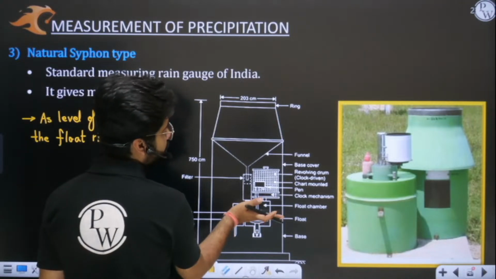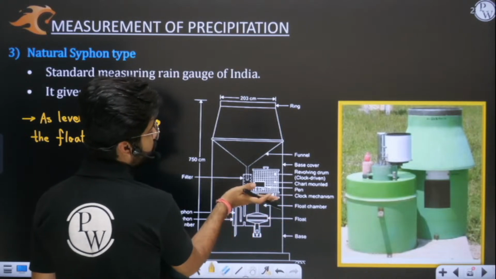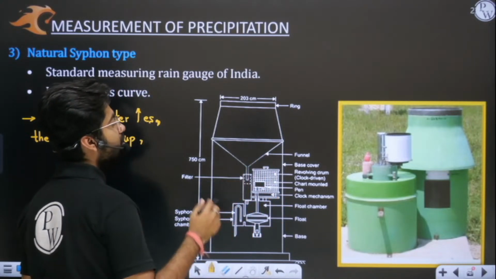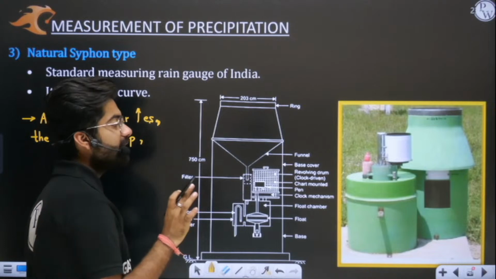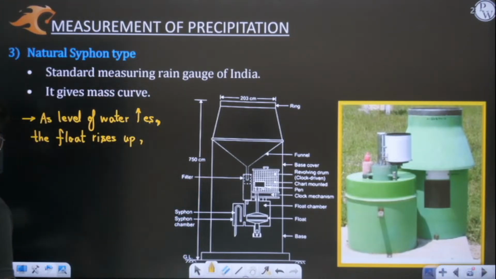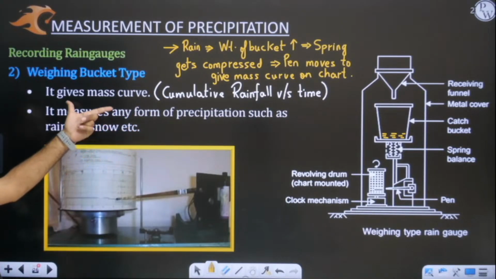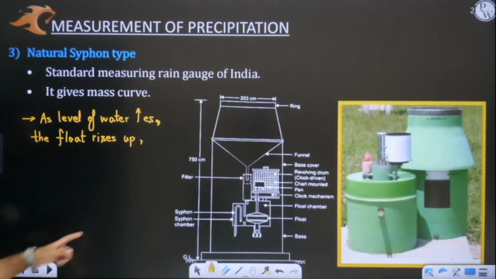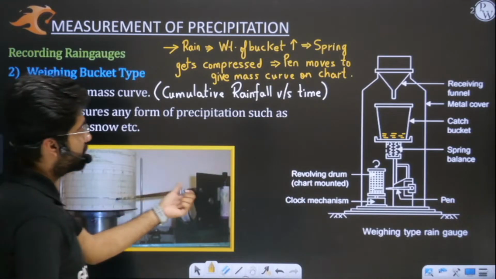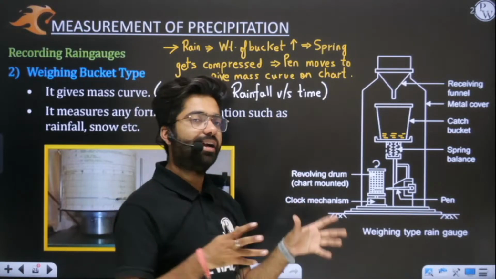So when this float becomes constant, obviously this pen will give you a constant reading, and when this float moves up, obviously the graph will go in an increasing fashion. So obviously it is giving you again the mass curve, similar to your weighing bucket type. Here there was a pen which is attached to the spring. Here we have a pen which is attached to the float, a similar kind of mechanism.